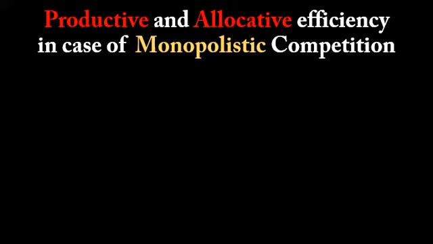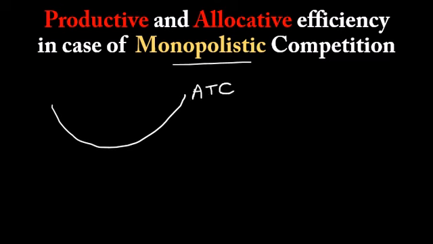So we'll talk about the productive and allocative efficiency in case of monopolistic competition. But for understanding that, we'll have to know the meaning of productive and allocative efficiency. Productive efficiency means that the firm is minimizing its cost in the long run. Suppose this is the average total cost curve of the firm. So productive efficiency would mean that the firm is operating at this point where the average total cost is minimum.